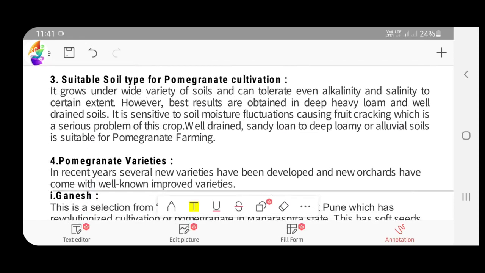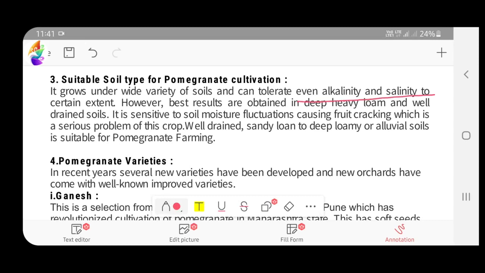Next, soil. It grows in a variety of soils. It can tolerate alkalinity and salinity to some extent. A hot and dry climate is needed for its growth. It is sensitive to soil moisture fluctuations. Soil moisture fluctuation leads to fruit cracking, which is one of the important physiological disorders in pomegranate farming. Even though it adapts to a variety of soils, well-drained sandy loam to deep loam and alluvial soils are suitable.